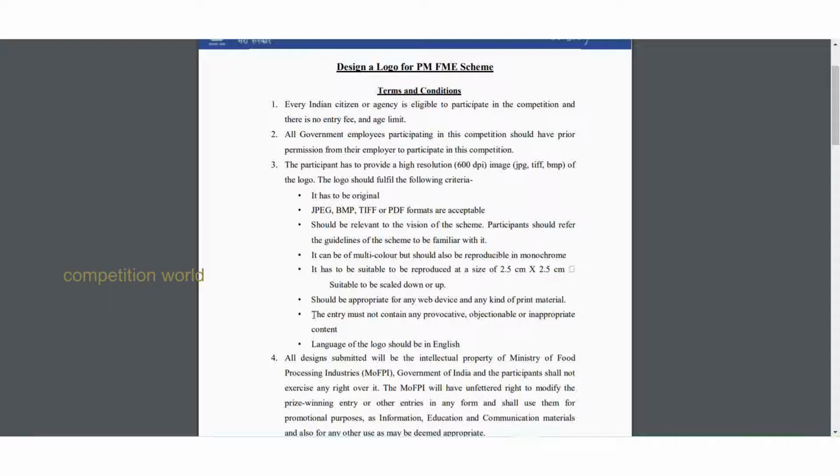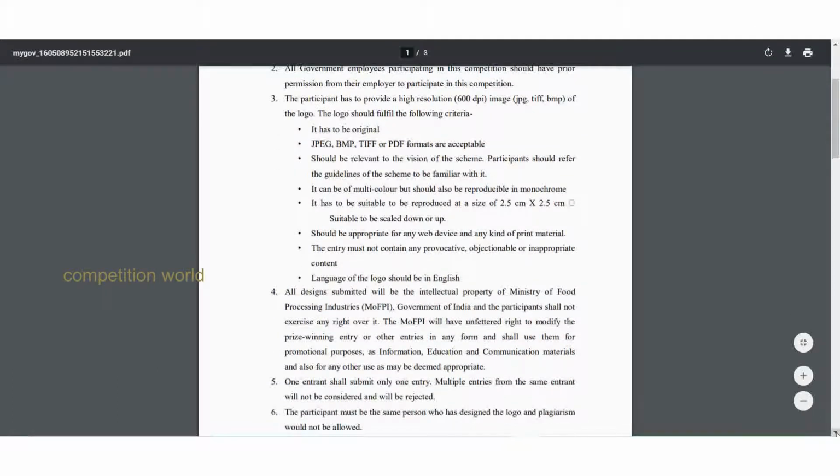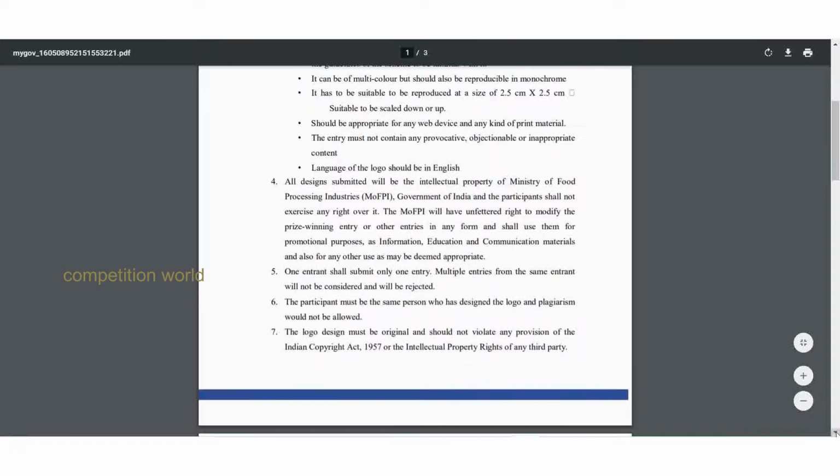The entry must not contain any provocative or objectionable content. Language should be in English. If you are mentioning some text in the logo, it should only be in English. All designs will be the intellectual property of the Ministry of Food Processing Industries.